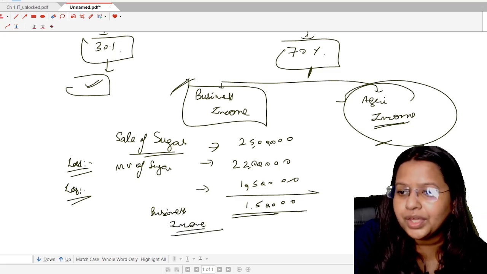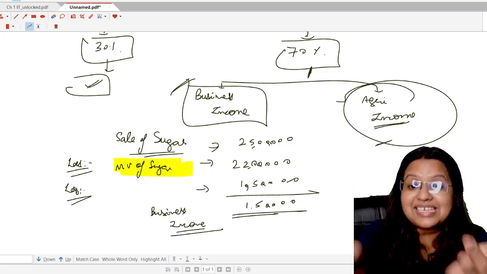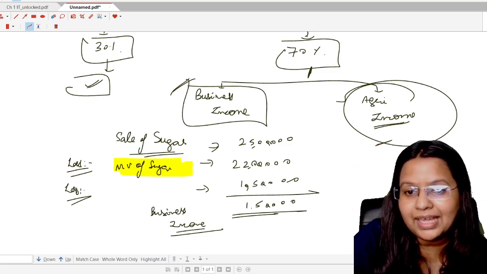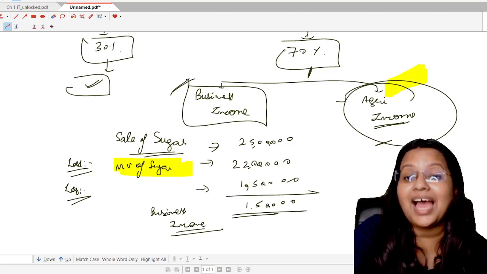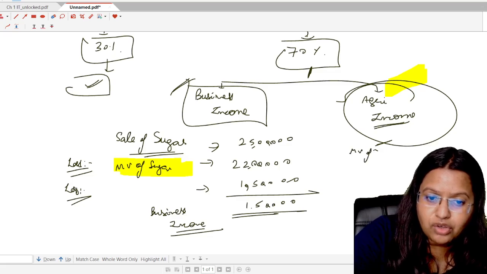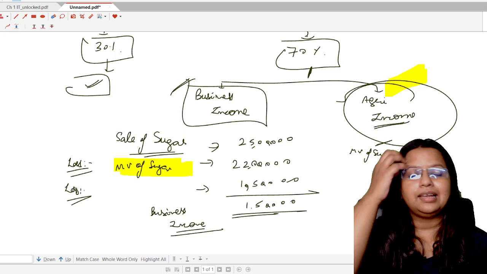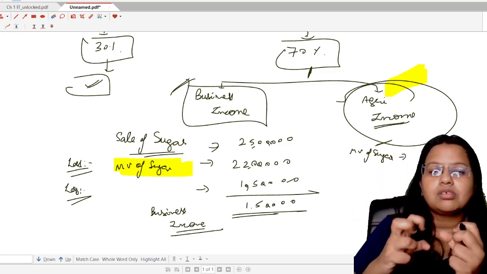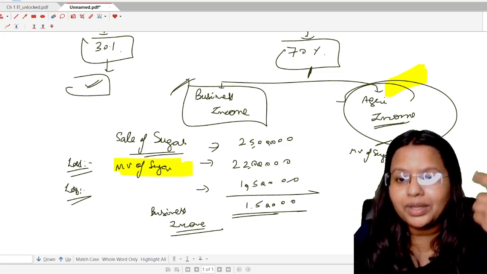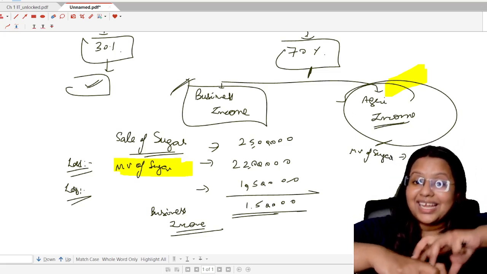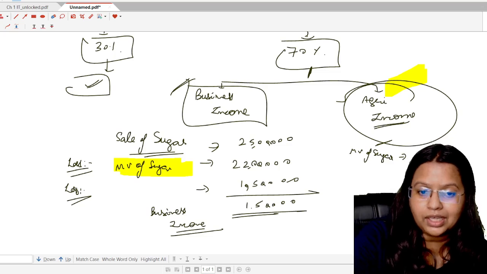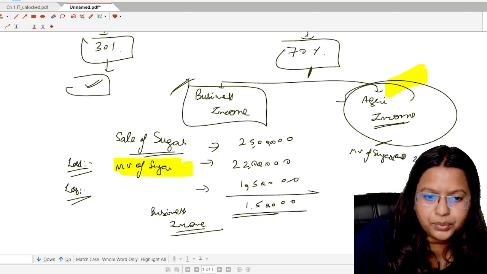Okay, from this part we came to know that he is taking the advantage of 22 lakh by deducting it from his income. So it means in the agricultural income, he has to consider the cost of cultivation as the market value of sugar only. Okay, so here, market value of sugar. Students, in actual, there is not any kind of sale here where the sugarcane is sold to a person. But we have to assume in our mind that the sugarcane is sold to the factory at the market value of that sugarcane. Okay, that is 22 lakh.